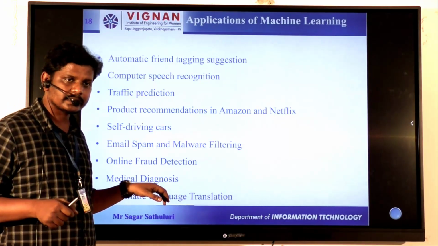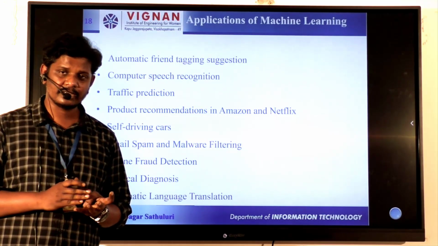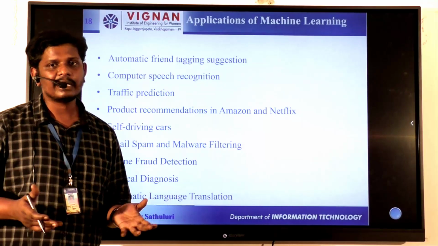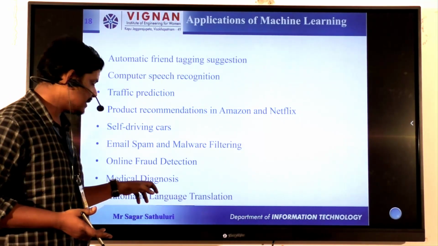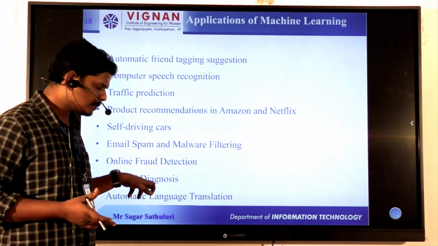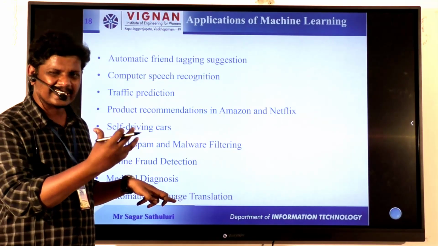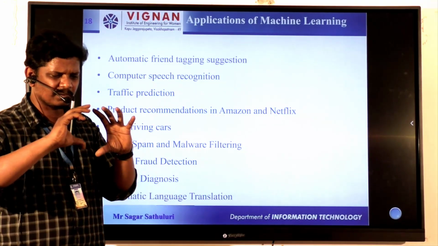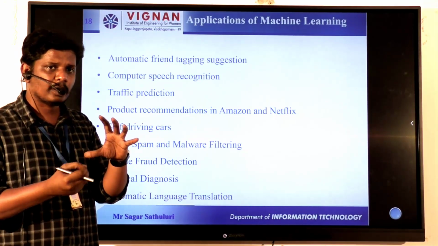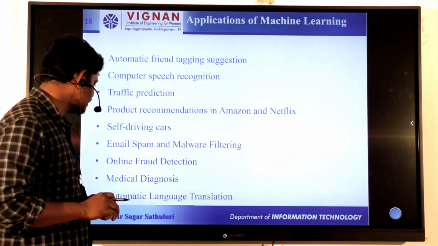Next, medical diagnosis. When machine learning applications are useful for education, agriculture, and medicine, then we can say that we build our society. Medical diagnosis is one of the important areas in machine learning, so that we can predict problems internally and externally, and see where the problem arises in the expected manner. That comes under medical diagnosis.